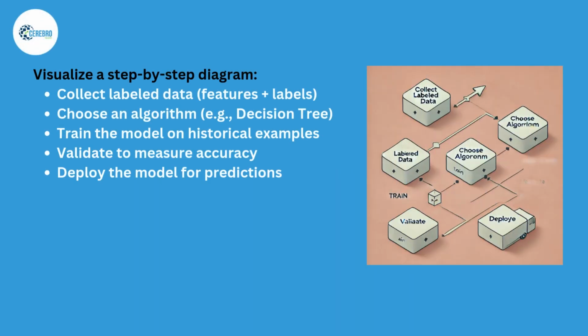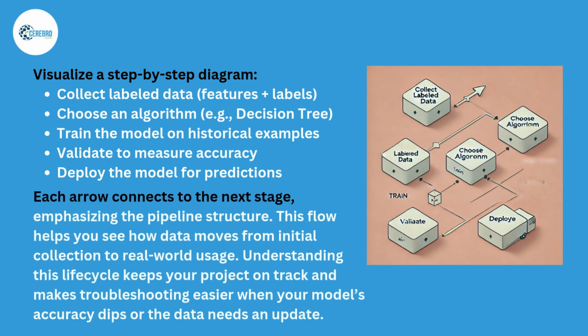Visualize a step-by-step diagram. Collect labeled data, features plus labels. Choose an algorithm, e.g., decision tree. Train the model on historical examples. Validate to measure accuracy. Deploy the model for predictions. Each arrow connects to the next stage, emphasizing the pipeline structure. This flow helps you see how data moves from initial collection to real-world usage. Understanding this life cycle keeps your project on track and makes troubleshooting easier when your model's accuracy dips or the data needs an update.